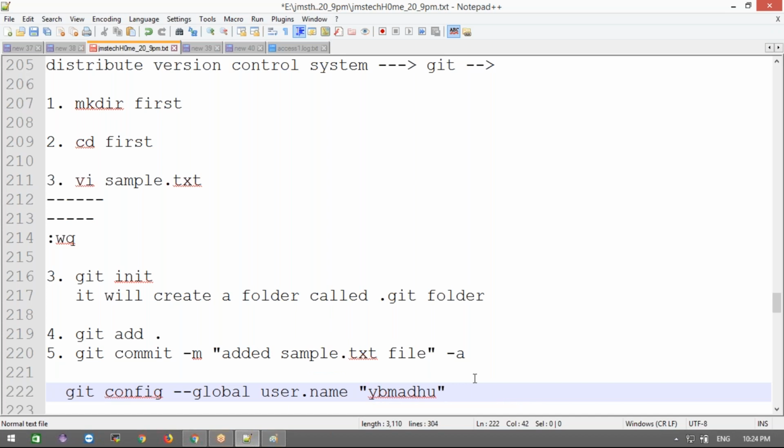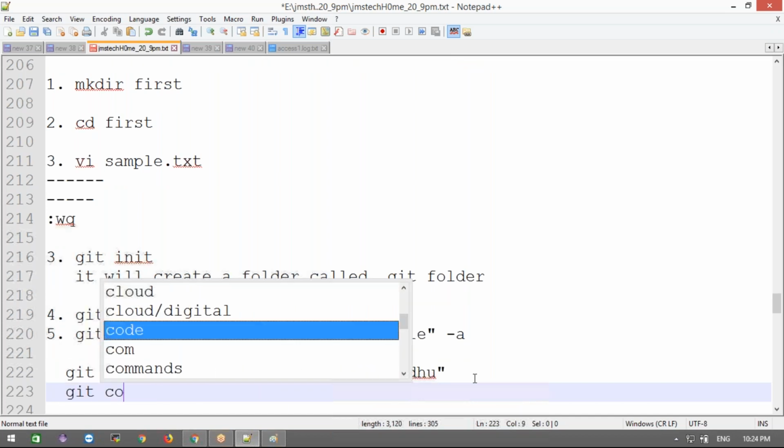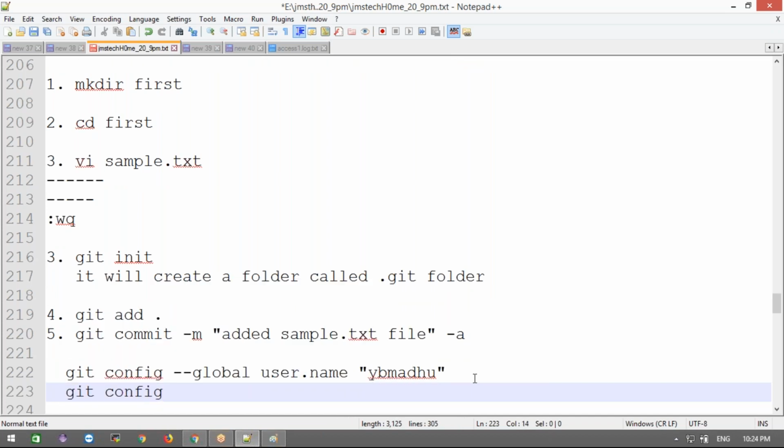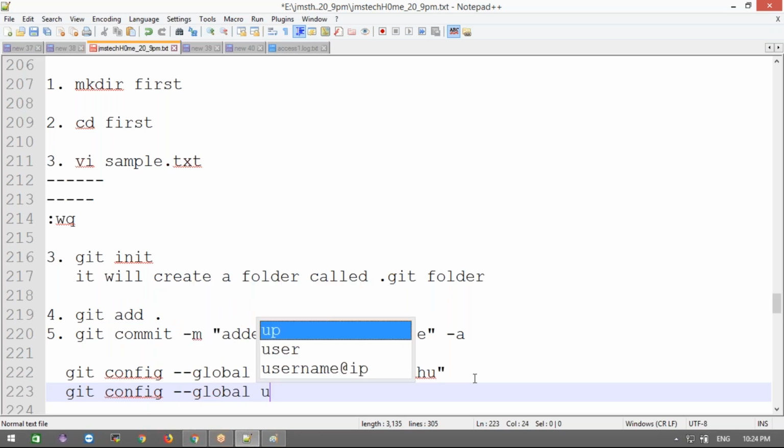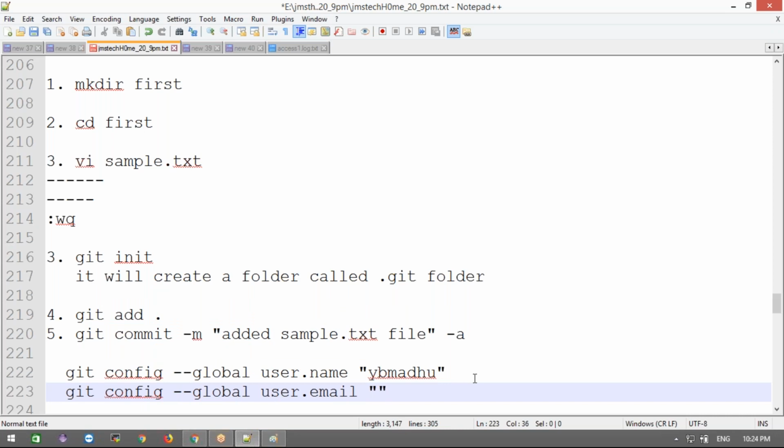Then next, git config --global user.email, where you need to give your mail id, at gmail.com.